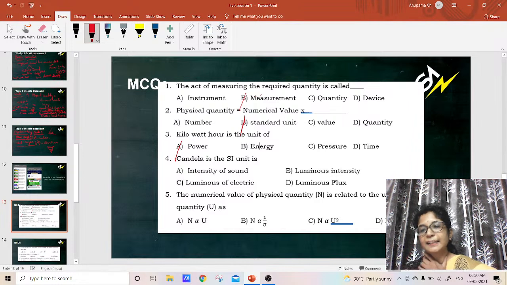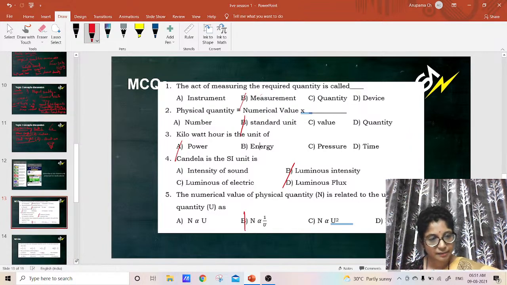Candela is the SI unit of luminous intensity, which I just told you. And numerical value is inversely proportional to the unit of the physical quantity.